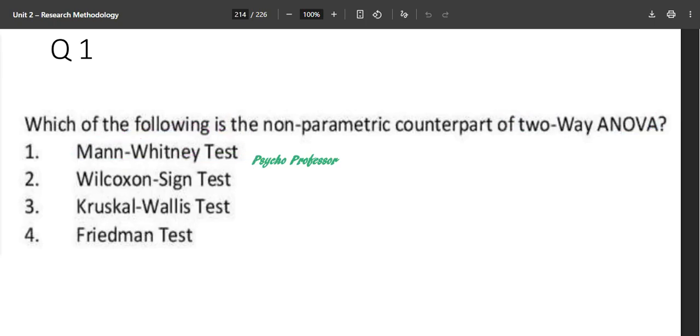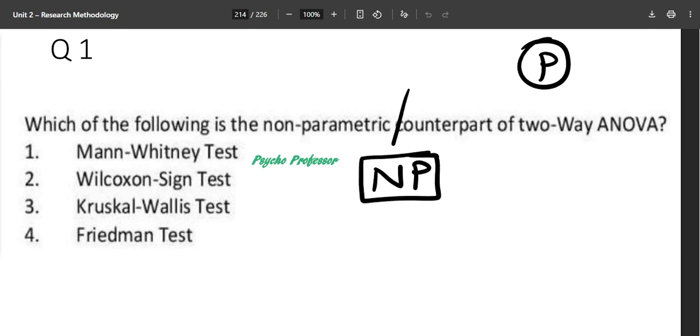Those who have taken this can read those topics again and again, and those who have not, we will discuss it shortly. Whatever non-parametric can do, parametric can't do. There are certain assumptions for parametric statistics or parametric tests, and some assumptions for non-parametric as well.